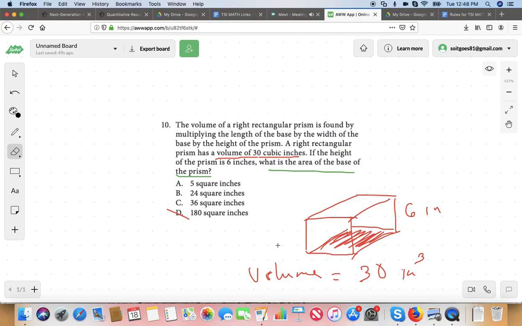So it can't be C. It can't be C. I'm not going to take the base and multiply it by 6 and get something bigger. This can't be bigger than 30. It's got to be less than 30, that area, because I multiplied by 6 and got 30. Right? I'm not going to multiply something by 6 and get... Does that make sense or no?